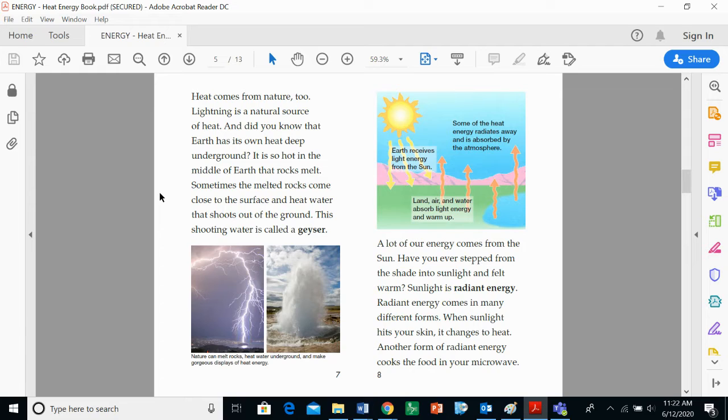A lot of our energy comes from the sun. Have you ever stepped from the shade into sunlight and felt warm? Sunlight is radiant energy. So radiant energy is another form, and an example is sunlight. Radiant energy comes in many different forms. When sunlight hits your skin, it changes to heat. Another form of radiant energy cooks the food in your microwave. Look at that.